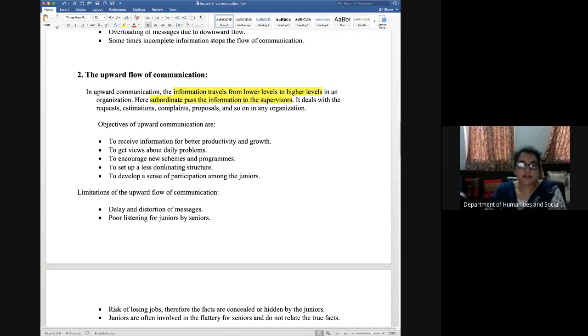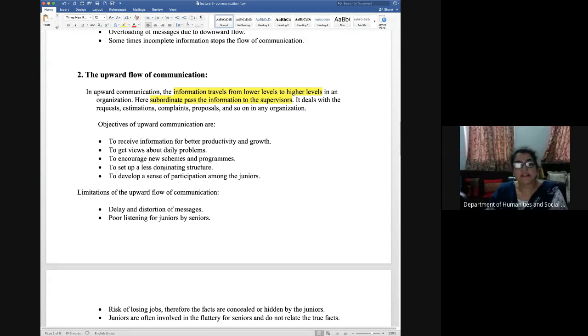To encourage new schemes and programs: if you have come up with a new idea of working, if you have better ways or better innovative updates that the market needs, these updates are there from the market, so you can always discuss it with the seniors, and new schemes and programs can be encouraged.